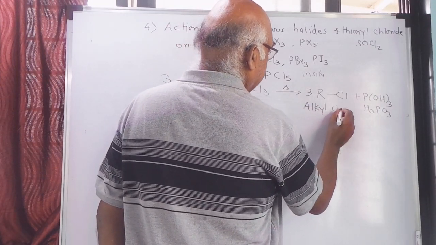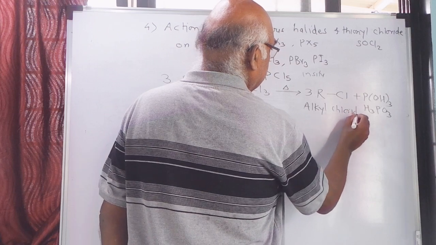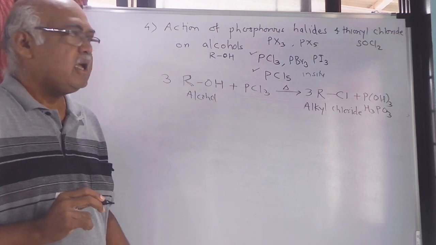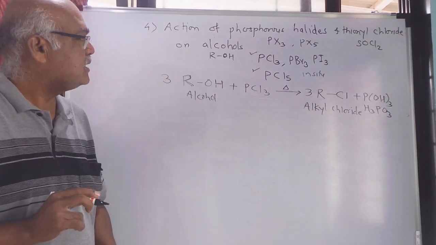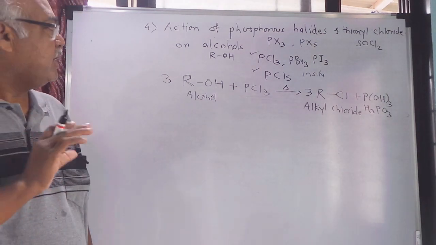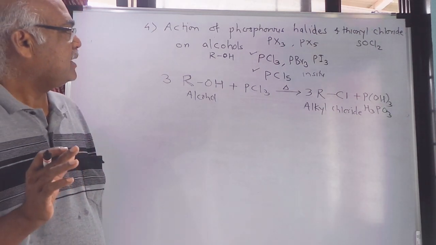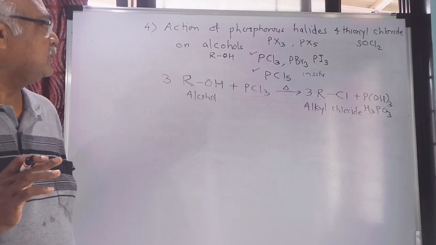Alkyl chloride. So this is a very simple reaction. When this ethanol or alcohol is taken and this alcohol is treated with PCl3, you get alkyl chloride where the OH group is replaced by Cl. So this is a very simple reaction and you get the product.